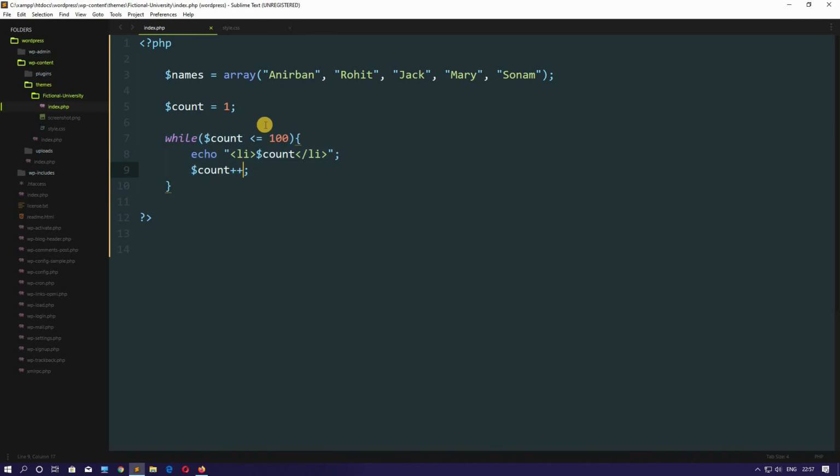Now how can we access each element of this array using the while loop? So you already know that the first item of the array starts with an index of 0. So let's make this count variable equal to 0, and here we want to echo out the paragraph which we wrote earlier. So let's write that statement.